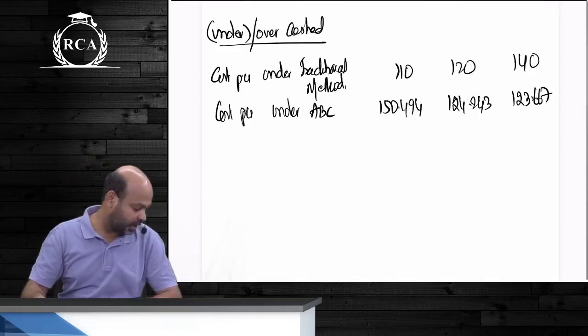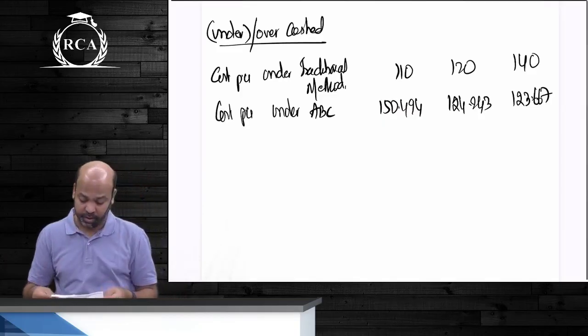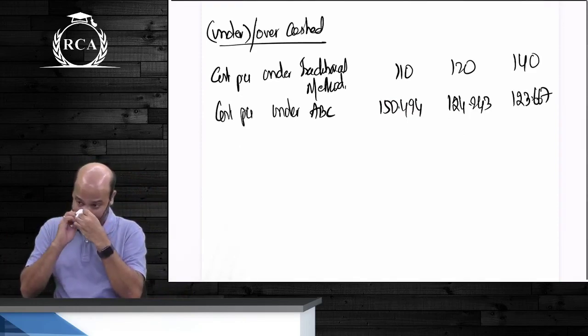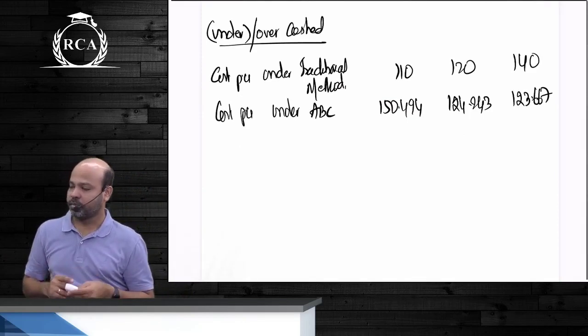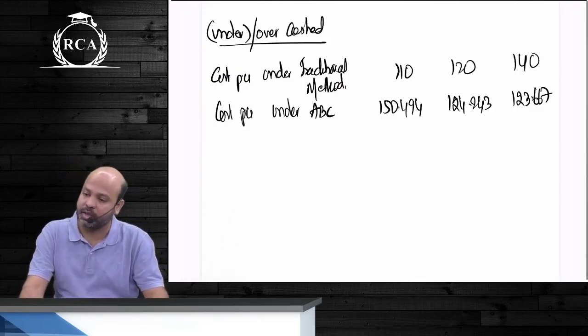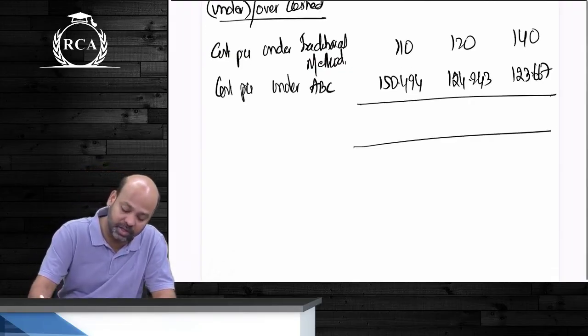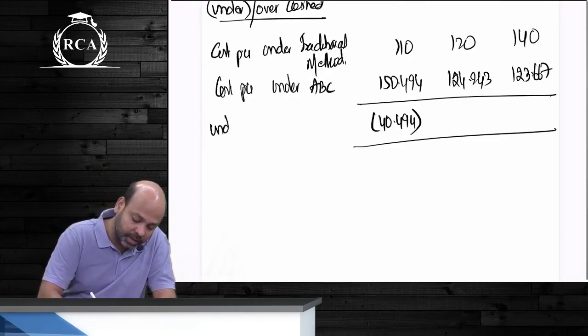First, product A: is it under costed or over costed under the traditional method? Whatever we write will be for the traditional method in comparison to ABC. Under costed. Product A was given a lesser share of expenditure under the traditional method. That is why the product was under costed. You gave them a lesser share of expenditure. Yes or no? So this is under costing. Under or over costing, under which method? Let's not forget that.